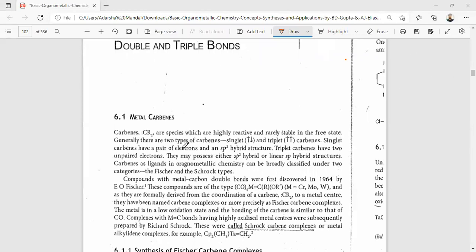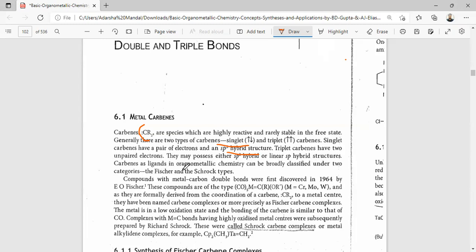Carbenes, with the common formula CR2, are species which are highly reactive and rarely stable in the free state. Generally there are two types of carbene. One is the singlet carbene, where the two electrons have opposite spin, and the other is the triplet carbene, with the two electrons in the same spin. Singlet carbenes have a pair of electrons and an sp2 hybrid structure. Triplet carbenes have two unpaired electrons, so they may possess either an sp2 hybrid or a linear sp hybrid structure.